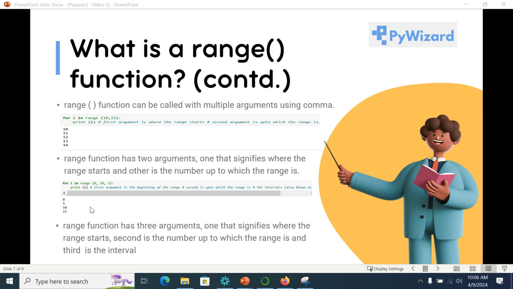Okay, so this is all about while loops, for loops, continue and break statements, and range functions. In the next session, we have a very exciting Mad Libs game that we will teach you.